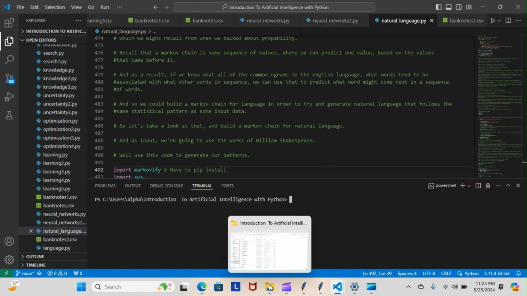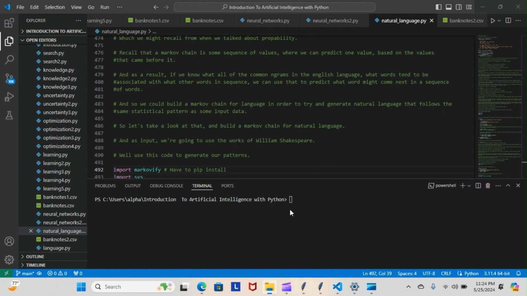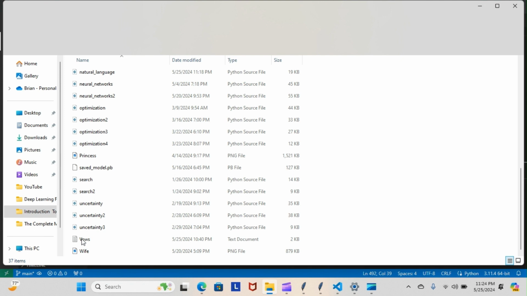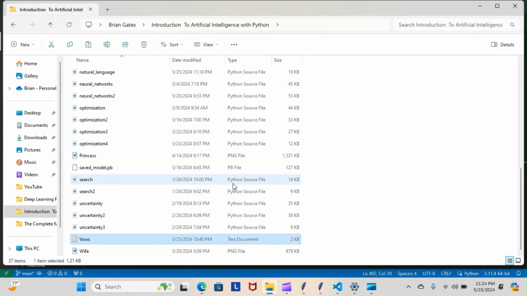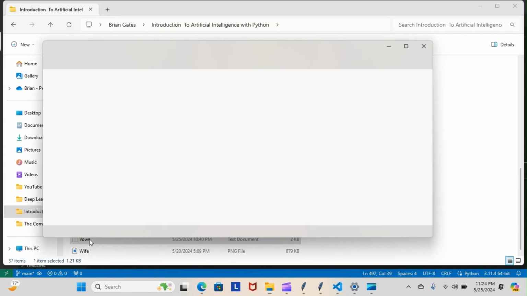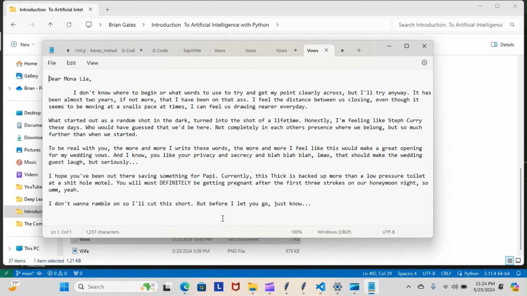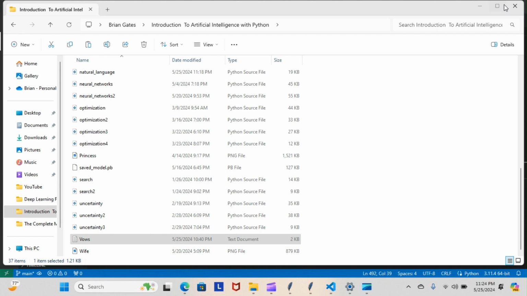And as input, we're going to use the works of William Shakespeare. Let me actually go ahead and show you what we're going to be using as a reference for our corpus. Now you can go ahead and read it if you like. I'm going to go ahead and pull it up now. I'm not going to pause the screen or anything. You can pause the screen on your end, but I'll just pull it up and you can get a quick look at it. I don't know why it's not pulling up. Here it is here. Yeah, so if you want to go ahead and pause your screen and give that a reading over, that's what we're going to be using for our corpus. All right, now moving forward.